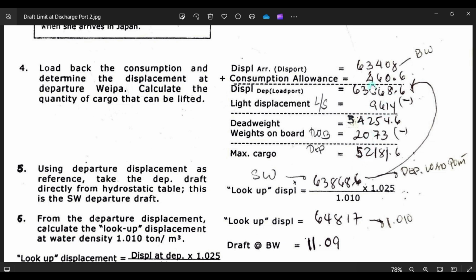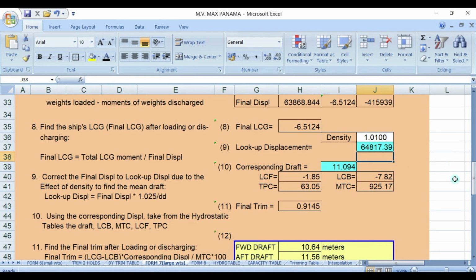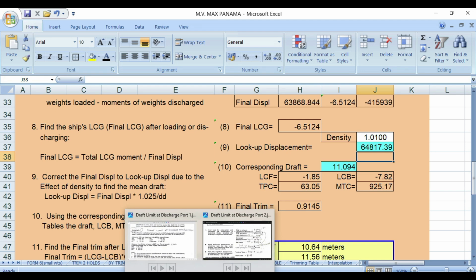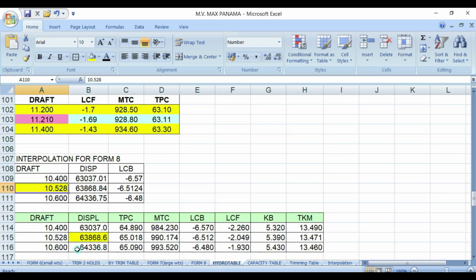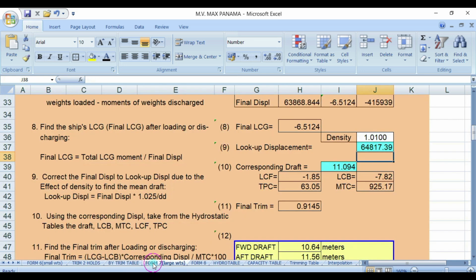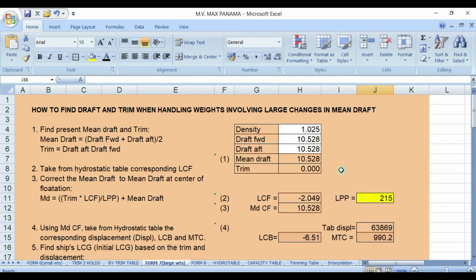Let me check. This will be your departure at load port, 63868. In salt water it is 10.528.